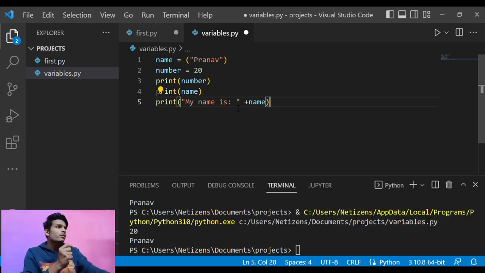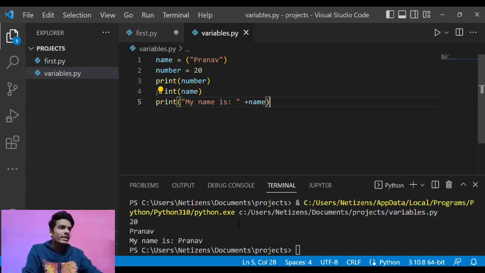Here it will print, like I'm just going to print it. After printing, you can see that my name is Pranav. So it printed the value in the name variable by adding the full sentence my name is. This is how concatenation works, and using this you can do much more things. So let's move to the next topic of this course.